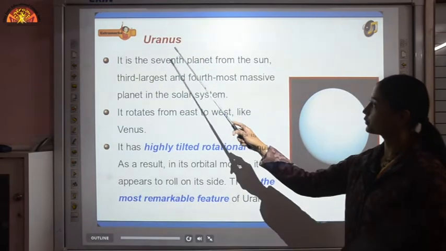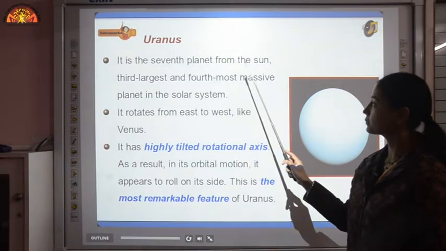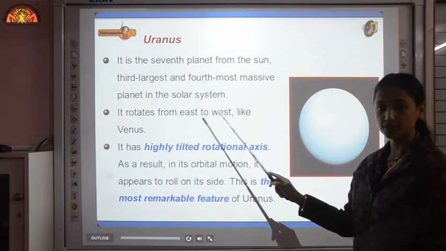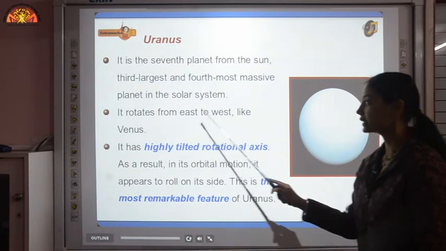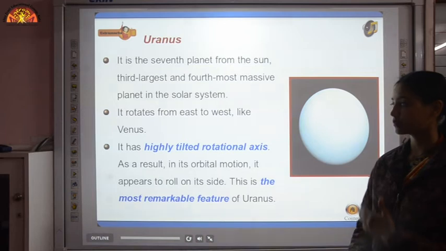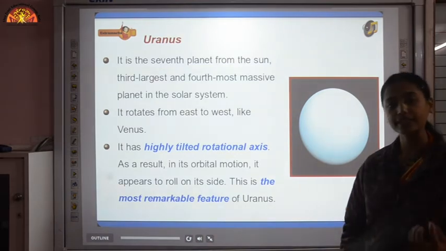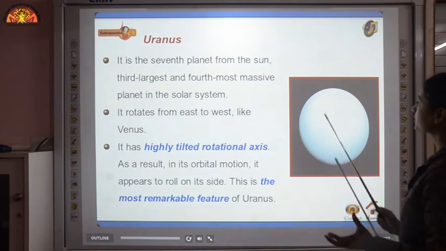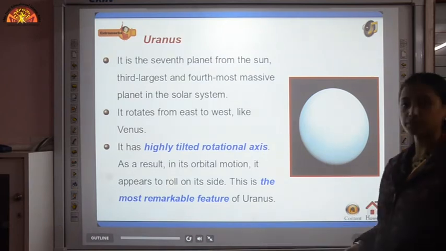The next is Uranus. It is the seventh planet from the sun, third largest and fourth most massive planet in the solar system. It rotates from east to west like Venus. Now we have two exceptions among our planets which rotate from east to west. Those are Venus and Uranus, and Uranus is made up of hydrogen and helium gas.